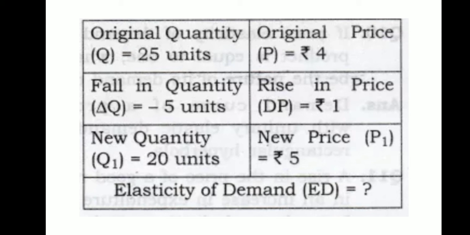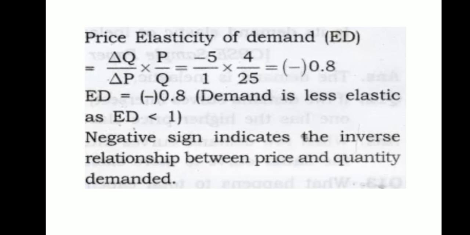Now let us understand what has been given in the sum. The original quantity Q is given, that is 25 units, and the original price is 4. Now the fall in quantity, delta Q equals 5, whereas delta P equals 1. The new quantity Q1 equals 20 units and P1 equals 5. Let us find out the elasticity of demand.